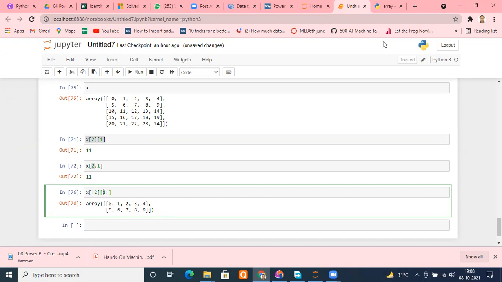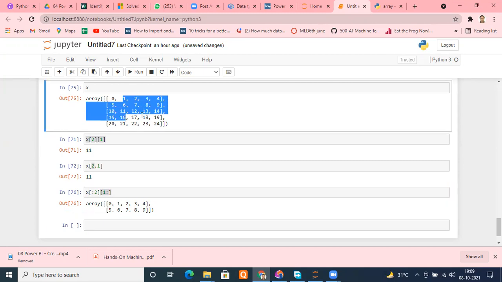What will it give me? It means except the first one, the rest of the elements. It will leave the 0th one, then give 1 till the last. So this column will be covered, this column, this column, this column.